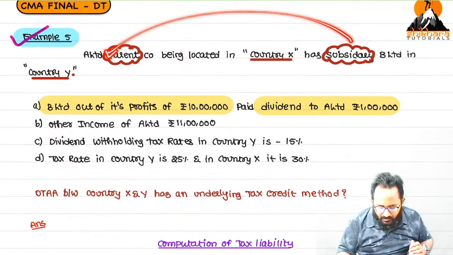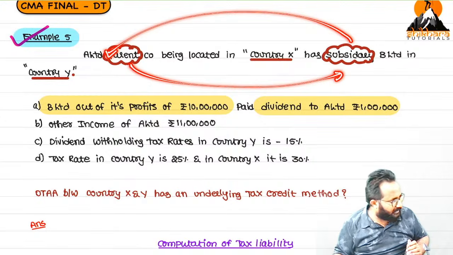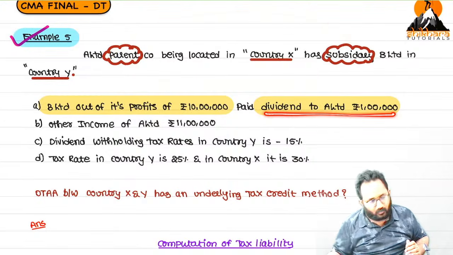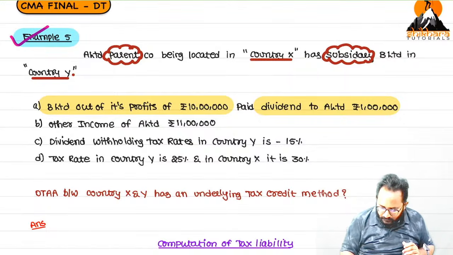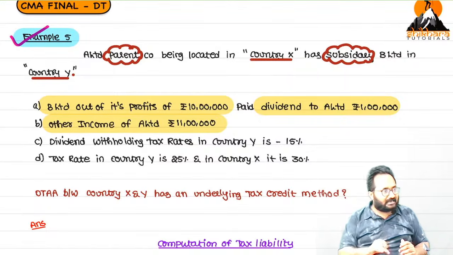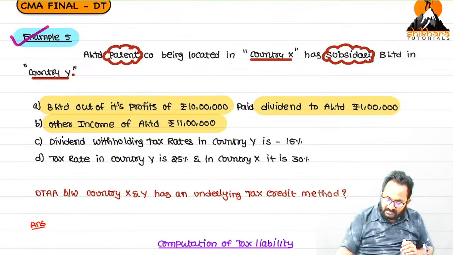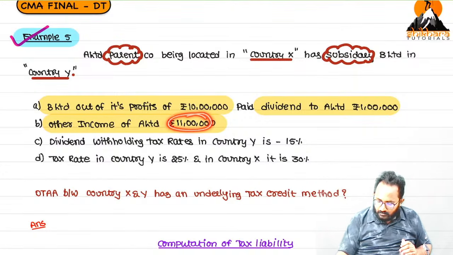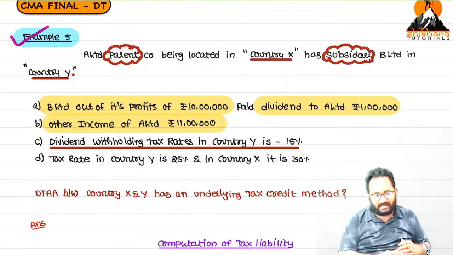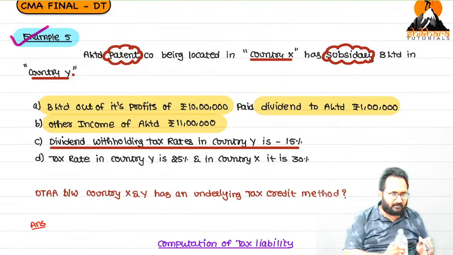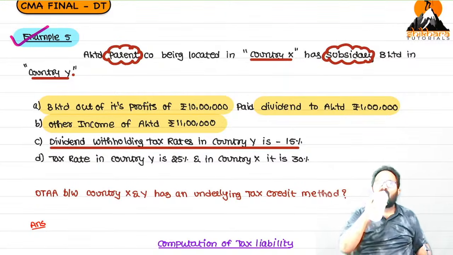A only, the parent company invested in the subsidiary. Now the subsidiary has given a dividend of 1 lakh to the holding company. Other income of A Limited is 11 lakh. Now, with other income and dividend income, totally how much income is there in the hands of A? 12 lakh. Dividend withholding tax rate. Please read this line and tell me, what is the dividend withholding tax rate? What do you mean by the dividend withholding tax rate?